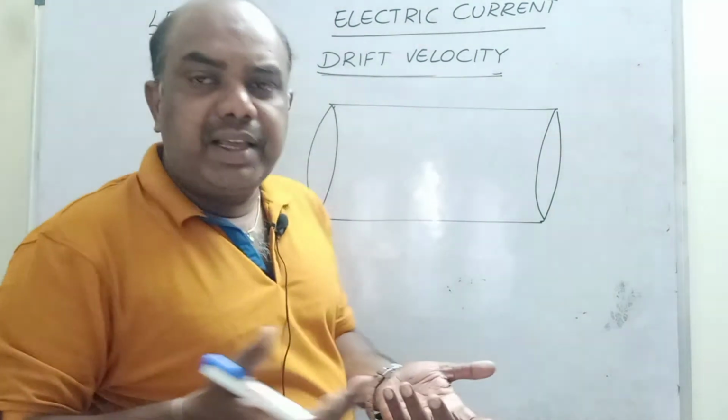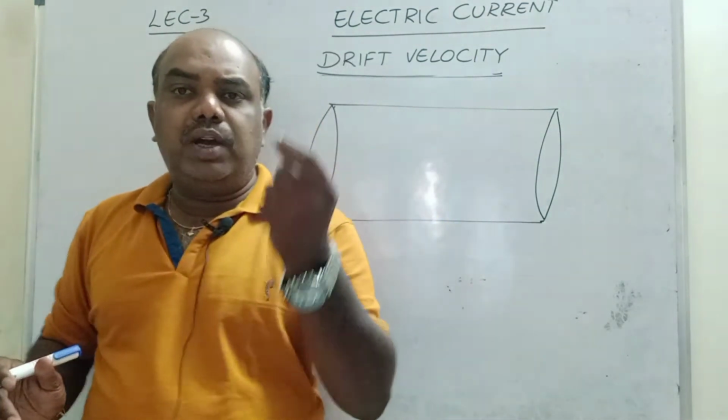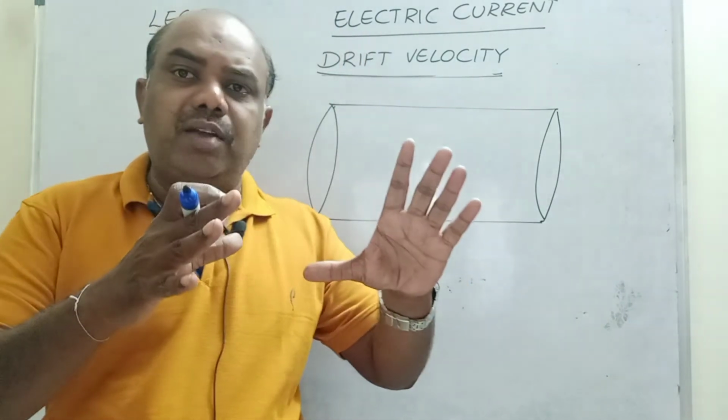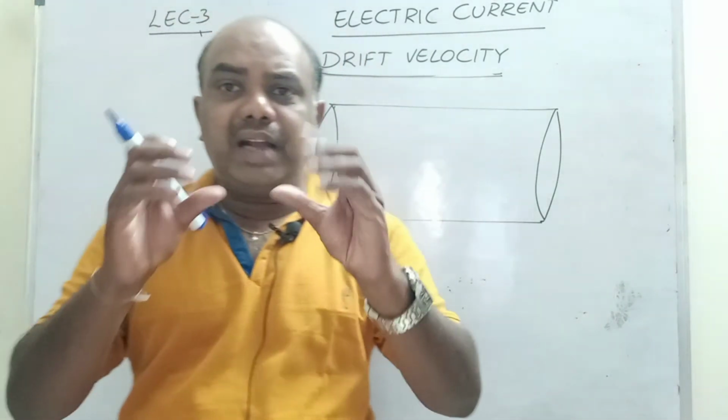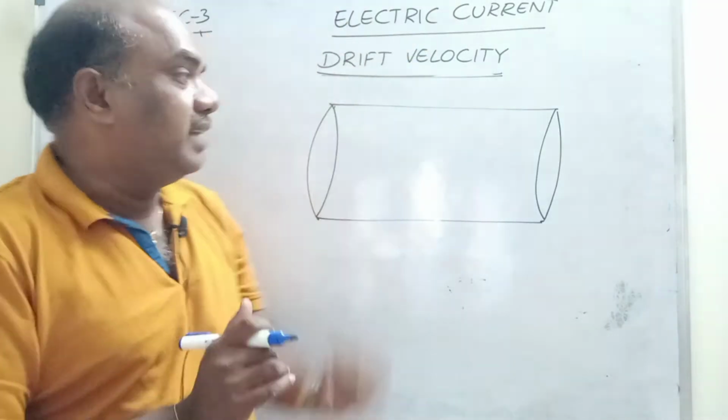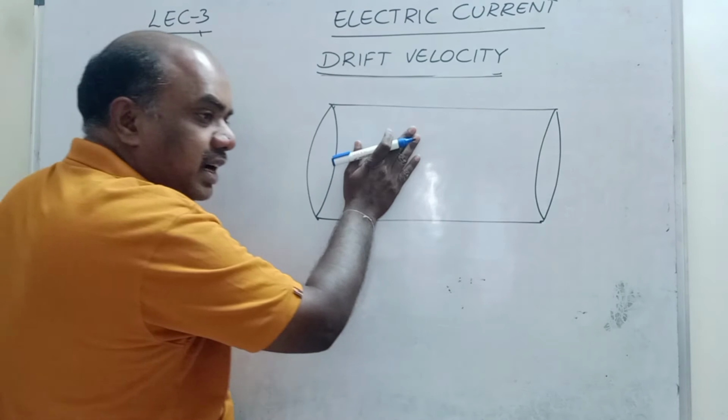Sir, why are you taking only a cylindrical conductor? Why are you not taking a very thin wire? Thin wire only, but in a zoomed manner. Why? Because to understand in a better manner, I zoomed 1000 times so that it looks very big in size. This is a cylindrical conductor.